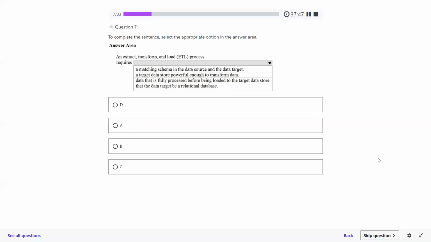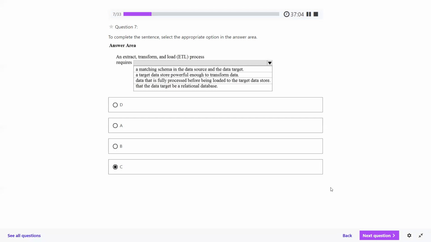What are ETL tools doing actually? You may have heard about some tools in the market which help us proceed with things. I think one tool is there for SQL kind of operations. I'm not able to remember the tool name. Those are ETL tools, query processing kind of tools. So the answer will be the third one only here, if I talk about the data being fully processed before being loaded to the target data store. ETL tools are there actually. Let me give some visibility about it.